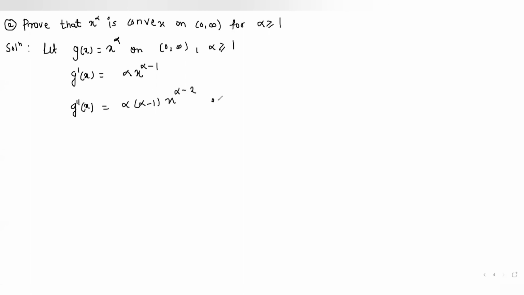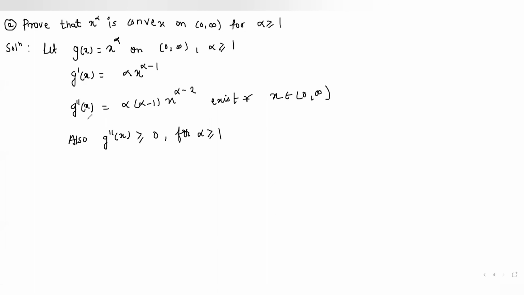Now this exists for x belongs to the open interval 0 to infinity, and also this g double dash of x, that is the double derivative of this function, is greater than or equal to 0 for alpha greater than or equal to 1.